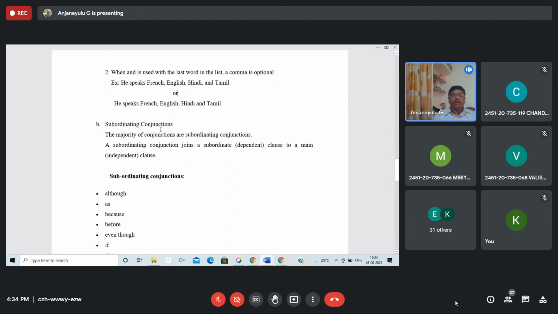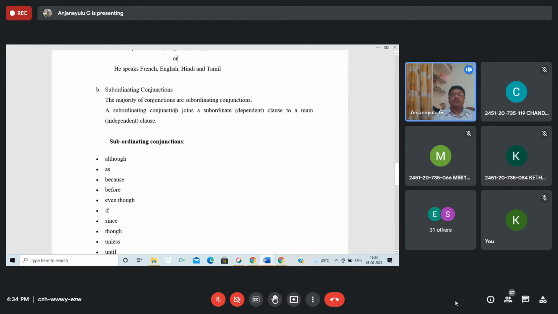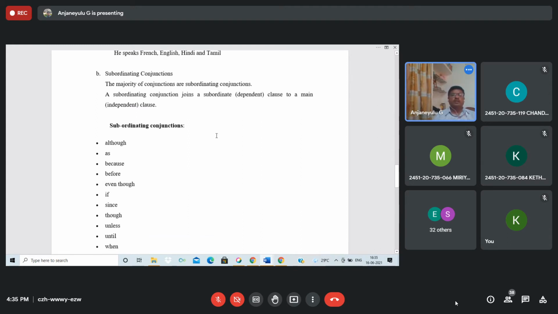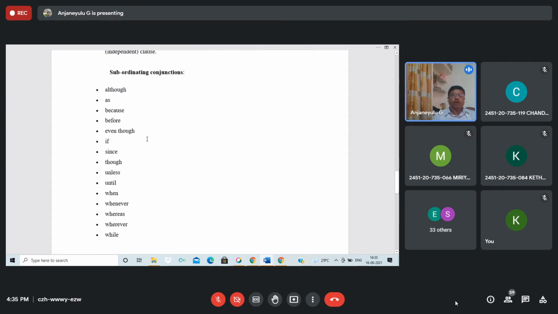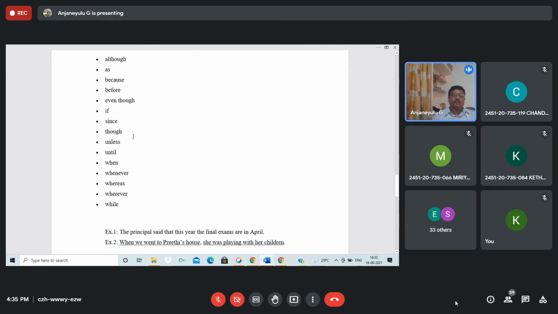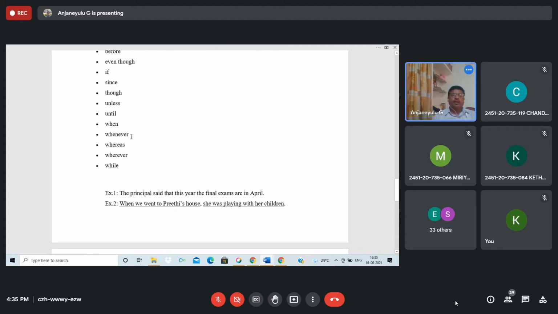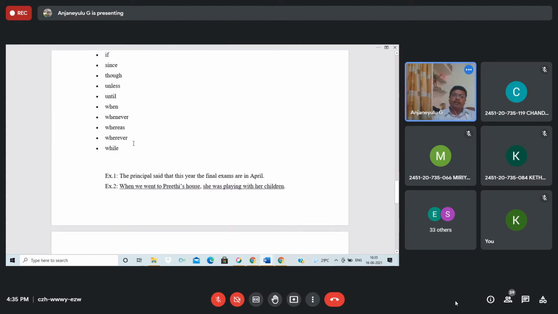Now subordinating conjunctions: the majority of conjunctions are subordinating. As I said, a subordinating conjunction joins a subordinate dependent clause to a main clause. These are subordinating conjunctions. Examples: although, as, because, before, even though, if, since, though, unless, until, when, whenever, whereas, wherever, while.